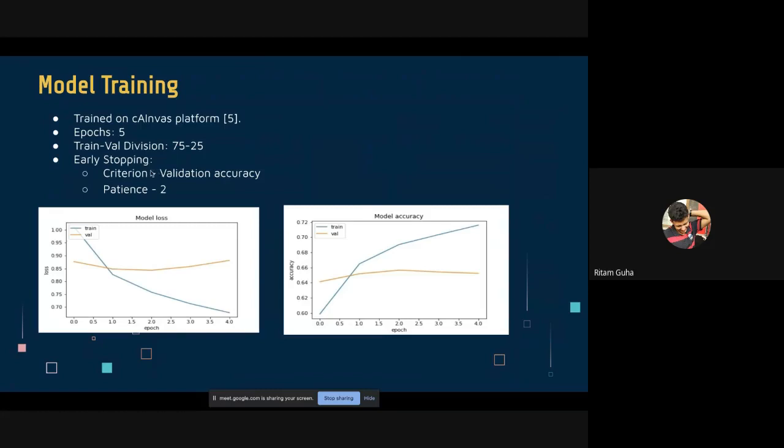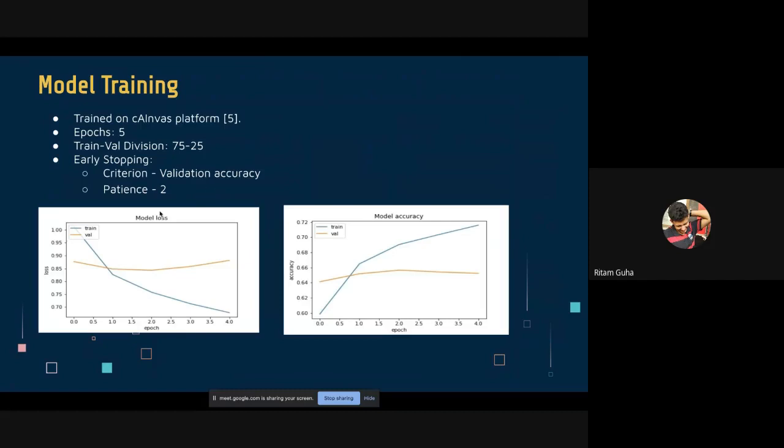We have also used early stopping. It is a technique used to stop overfitting of the model over the training data. Overfitting happens when the model performs very well on training data but cannot really generalize, and so it starts providing bad results for the validation set. So we have used early stopping on validation accuracy with a patience of 2. It means that if the model receives reduced validation accuracy for 2 consecutive epochs, it will stop the training.